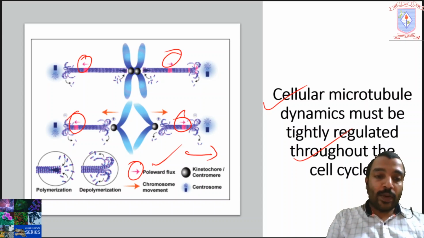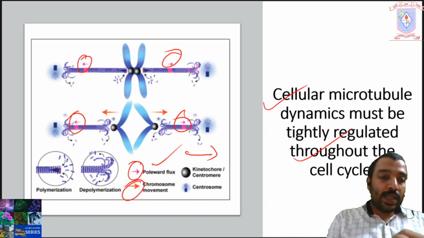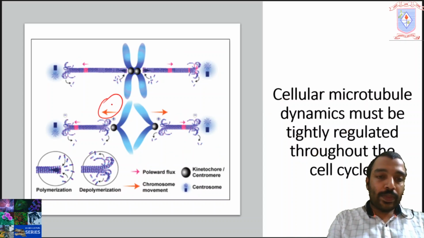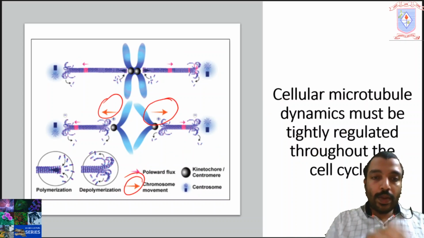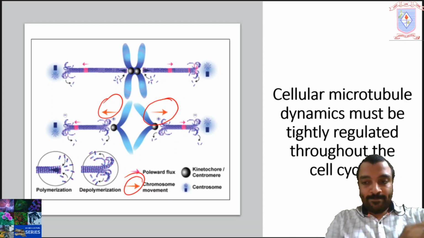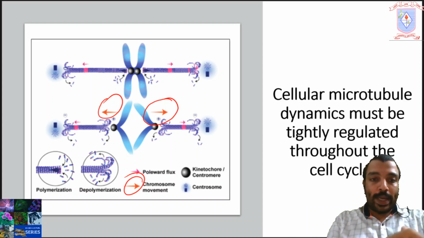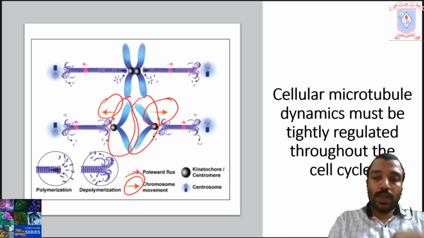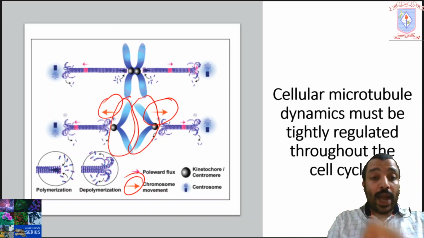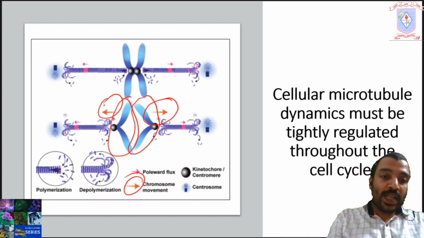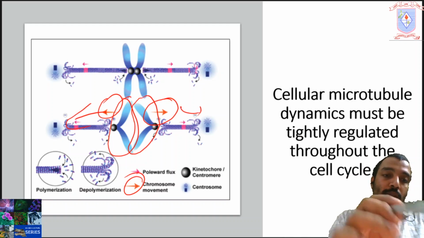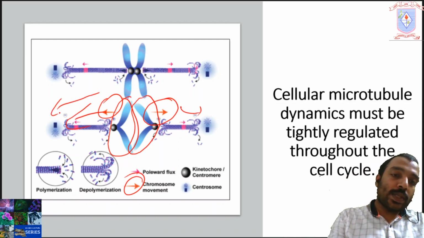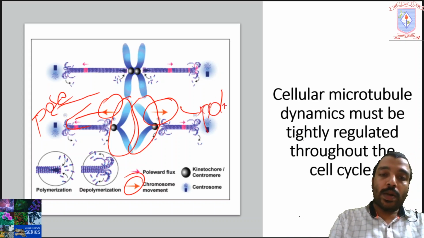The large red arrow indicates the movement of chromosomes, and the direction of the arrow indicates the direction in which the chromosome is moving. Actually, this is moving towards the poles. This is one pole, this is another pole.